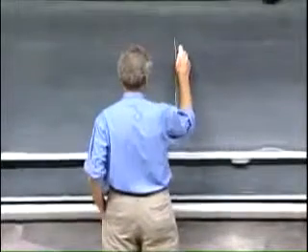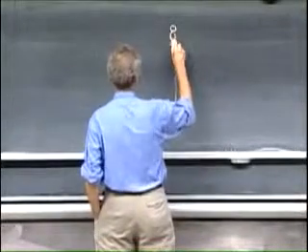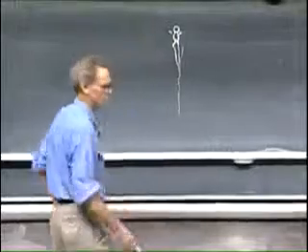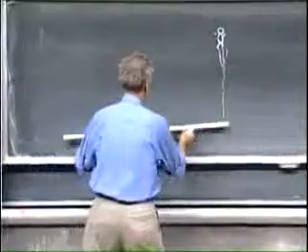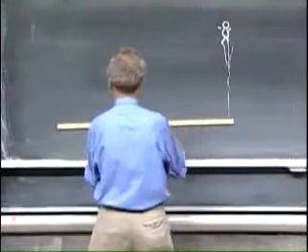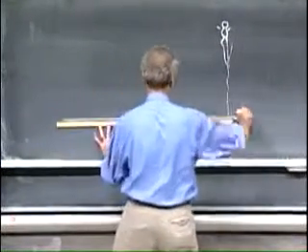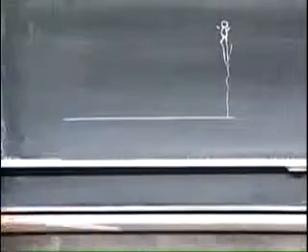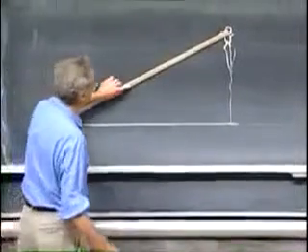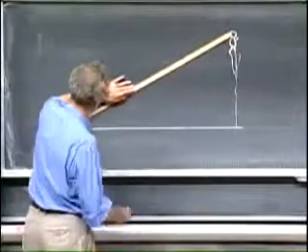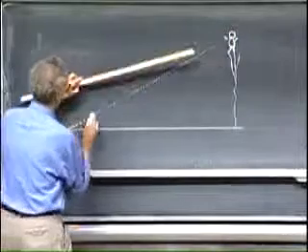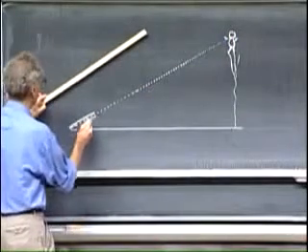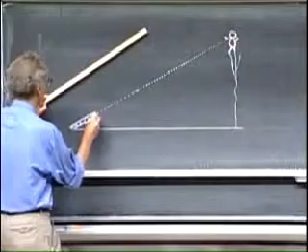There is a monkey here in a tree. Very happy. And here is a hunter who never took 8.01, and he has a gun which is a golf ball gun, and he aims that gun right at the monkey.